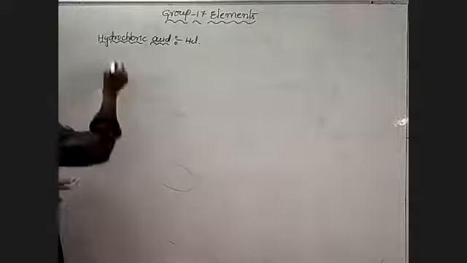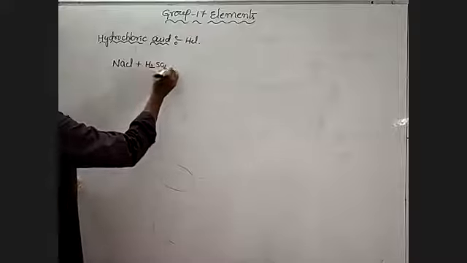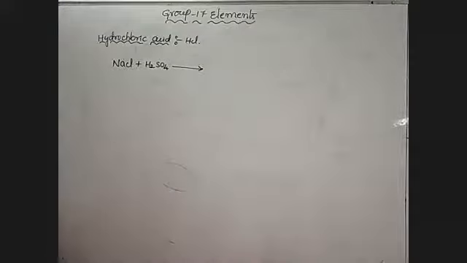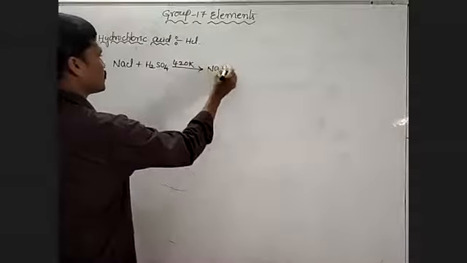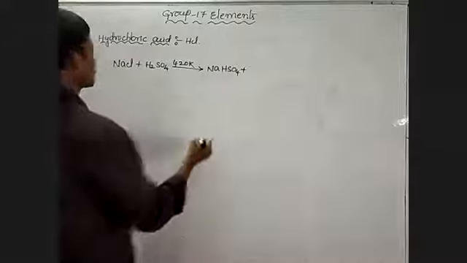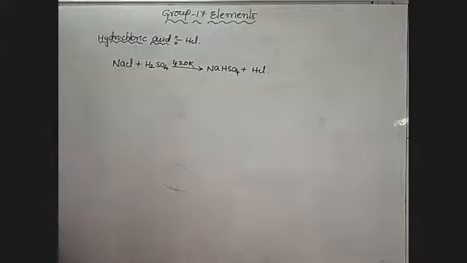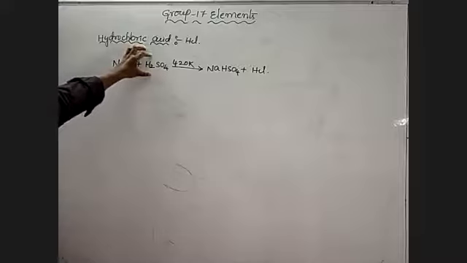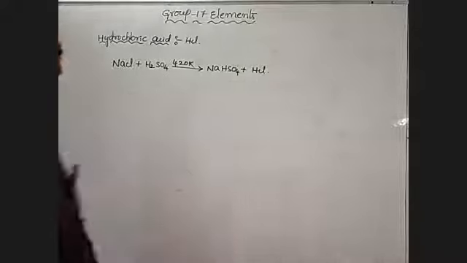When NaCl, sodium chloride, is combined with sulfuric acid at 420 Kelvin temperature, it forms sodium hydrogen sulfate and HCl.